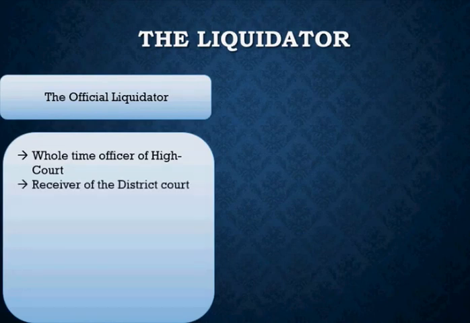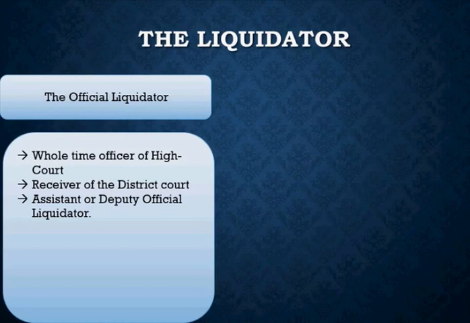Now the other thing we also need to understand is that there is not only one person as the official liquidator. There may be the need of appointing an assistant or a deputy official liquidator as well, right? So even that can be done with the same court, either the district court or the high court. And in that case, those who have been appointed in the position of assistant or deputy official liquidator will also be known by that name: this is the assistant official liquidator and this is the deputy official liquidator, right?